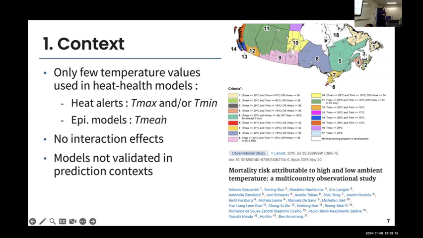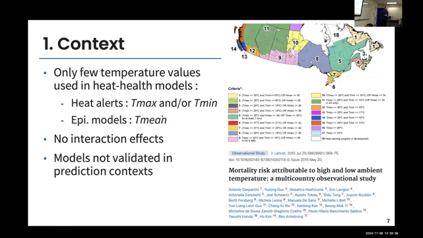Also, these thresholds or these models that we use, either the epidemiological model or the heat alert, they're not really validated or meant to do some prediction. So even though these thresholds are met, we don't really know what's going to be the death toll during these extreme heat events. And we don't really have the models to do some prediction.